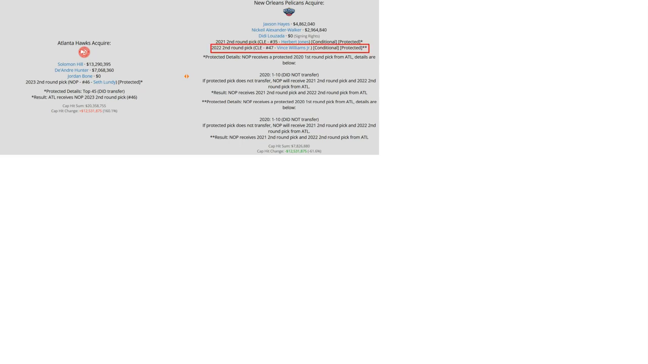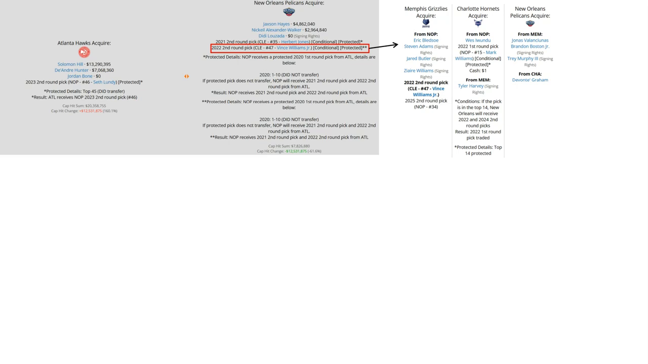the Grizzlies, and that's because this pick actually got sent in a 3-team trade to Memphis, along with another second-round pick in 2025 from New Orleans, and the signing rights to Jared Butler, Ziaire Williams, Steven Adams, and of course cap dump Eric Bledsoe. The Pelicans would acquire Jonas Valanciunas and the rights to Brandon Boston Jr. and Trey Murphy III from Memphis, and also Charlotte would tag in here, getting Wes Iwundu, a first-round pick in 2022, which turned into Mark Williams, by the way, and $1 in cash, and the signing rights to Tyler Harvey from Memphis. In exchange, they gave up Devonte' Graham to New Orleans.